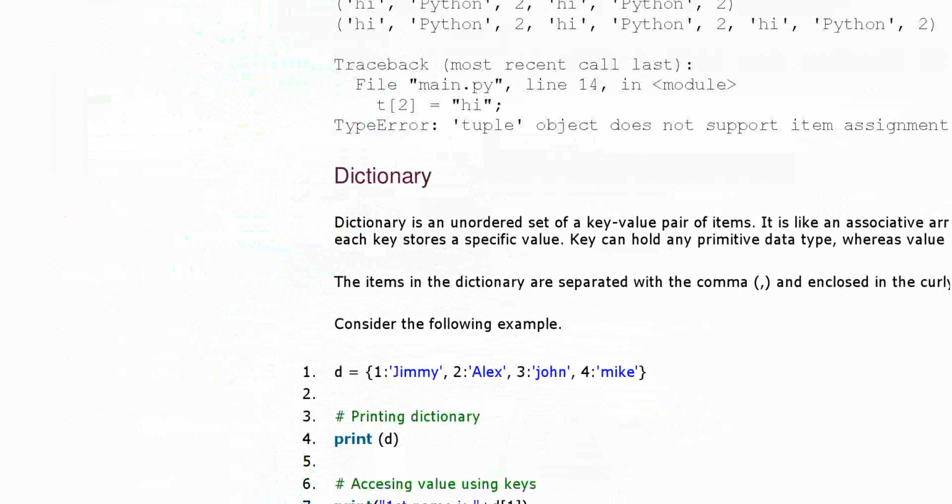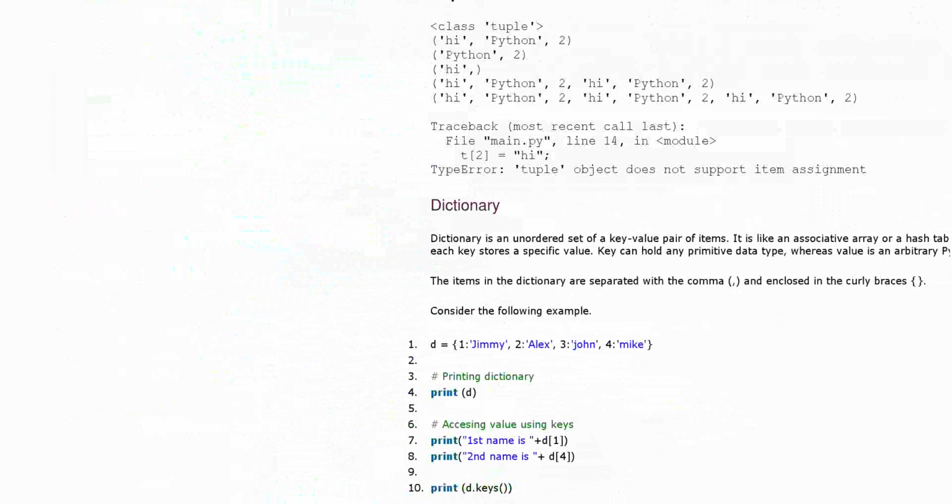So it is like an associative array. Each key stores a specific value, and a key can hold any primitive data type, whereas the value is arbitrary. Items in the dictionary are separated by commas and enclosed in curly braces. In a list, square brackets were used. In a tuple, parentheses were used. Here curly brackets are used.